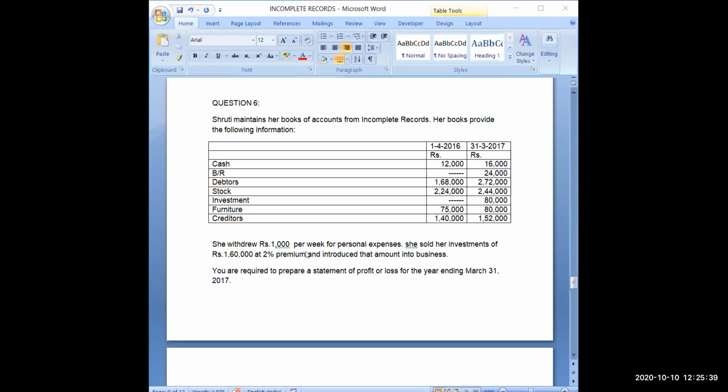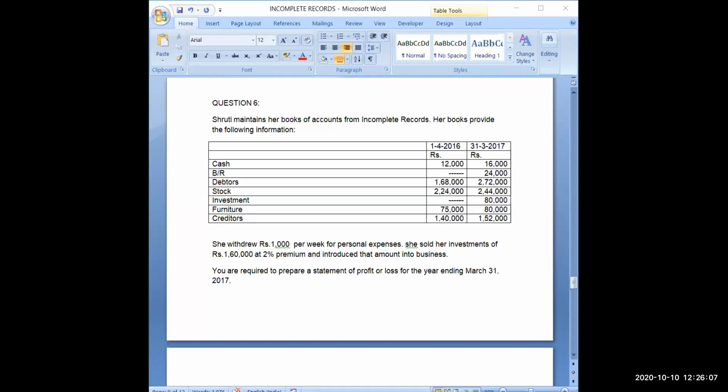She sold her investments of rupees 1,60,000 at 2% premium and introduced that amount into business. So she is selling some of her personal investments costing rupees 1,60,000, and at 2% premium means you are selling above the cost price, charging 2% extra. This is actually your profit.